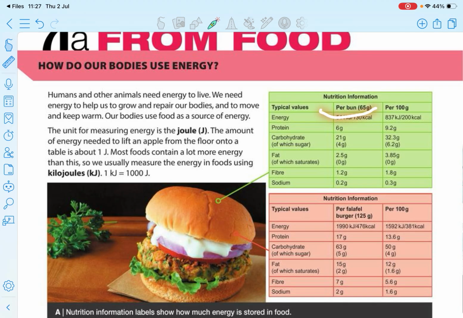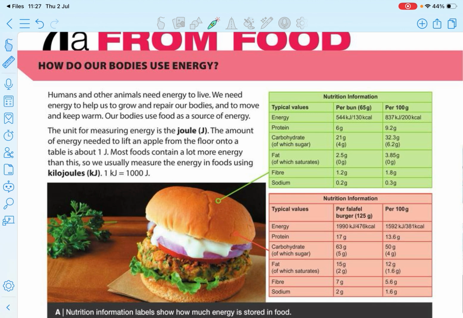Now this bun is 65 grams. To compare it with other foods, the values have been converted to 100 grams, right? So you can see, in this bun you get this much energy, but if you eat 100 grams of this bun, you get this energy. And protein is the same.